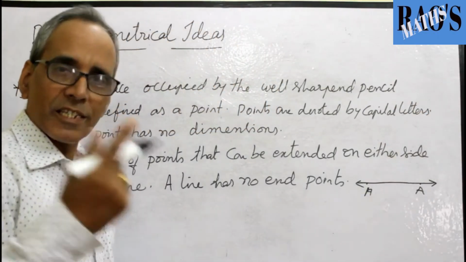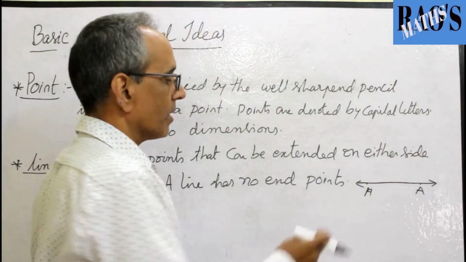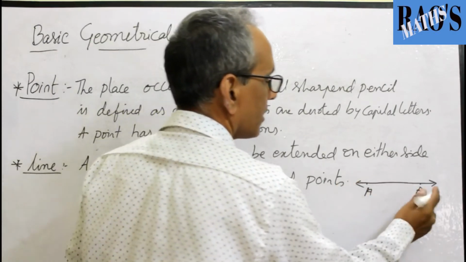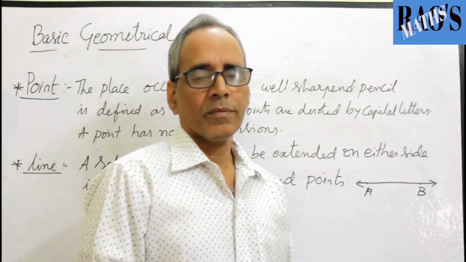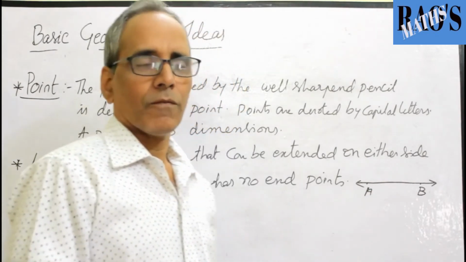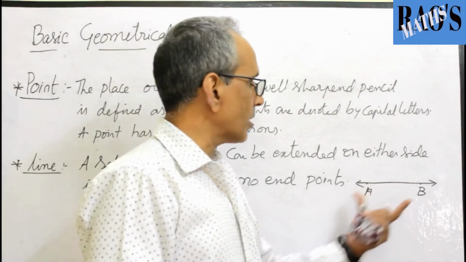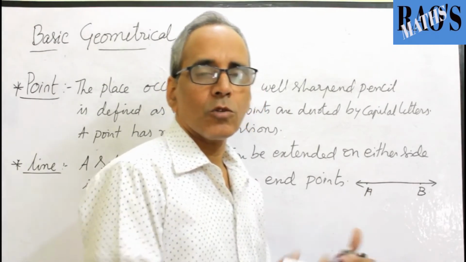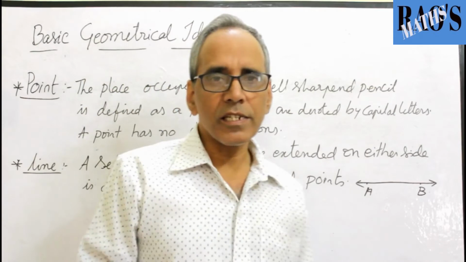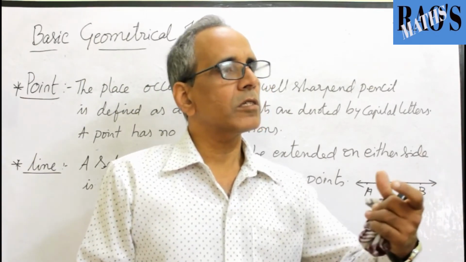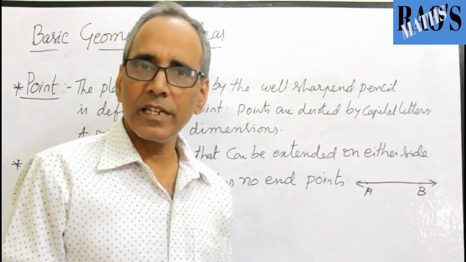What capital letters? English alphabet. That I will not say. Here also a line is represented by 2 points that are A and B. From A to B, of course there is no end point. I pick up some points on the line to call the line. Line AB. There is one more line CD. Line AB come out, line CD come out.